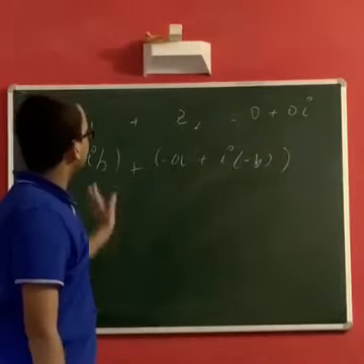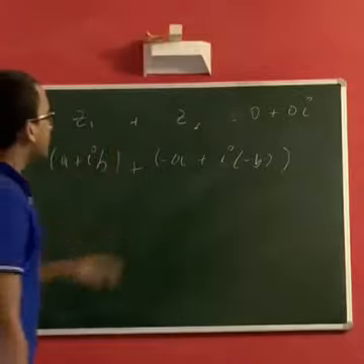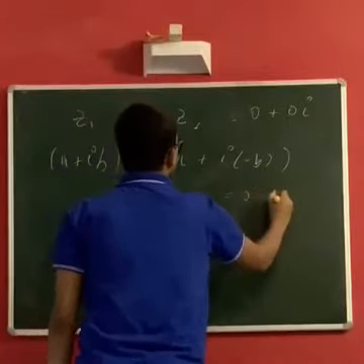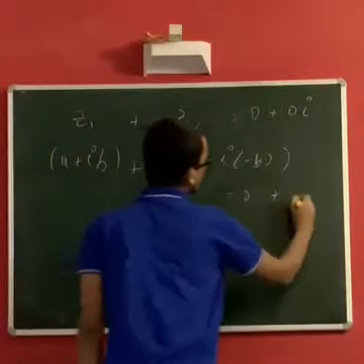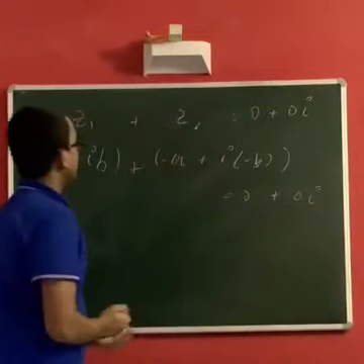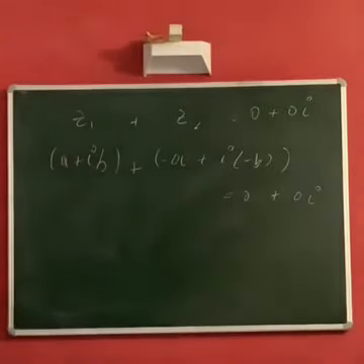Now we are checking whether it adds up to 0. So A plus minus A is 0, component wise you have to add. So we get 0 as real part, and imaginary part B plus minus B is 0, so 0I. So great, you constructed an additive inverse. So for every A plus IB we have an additive inverse.